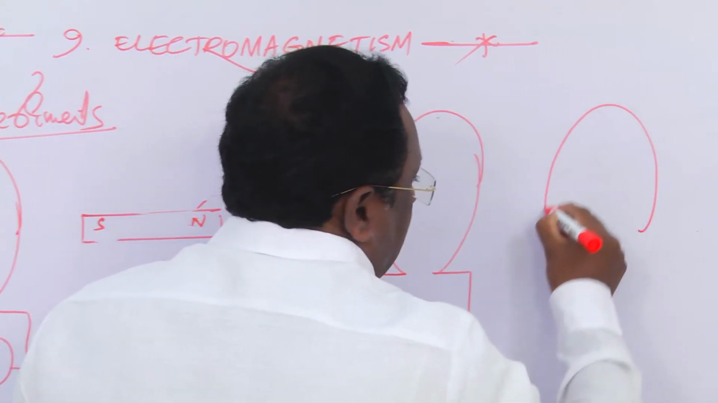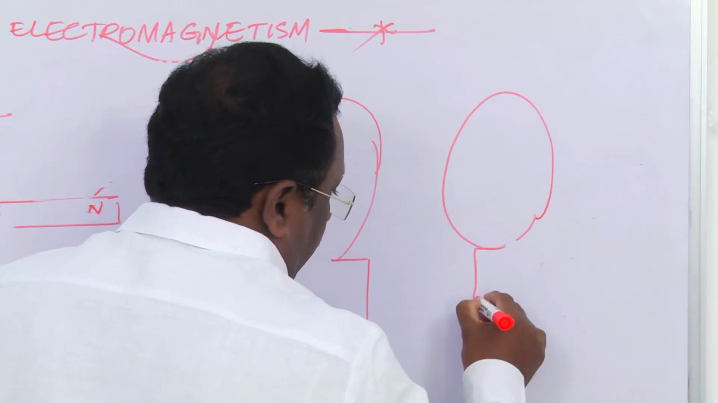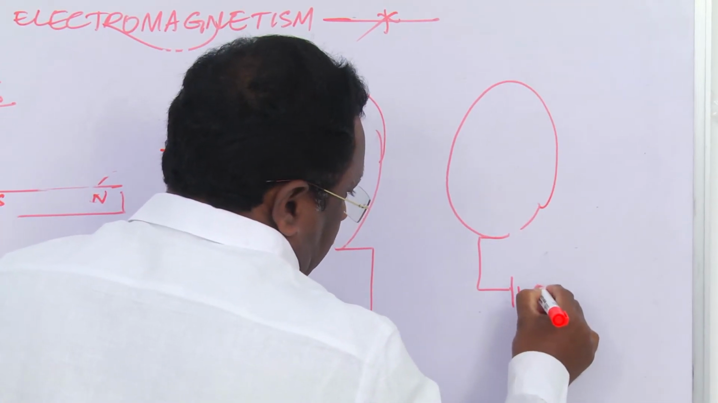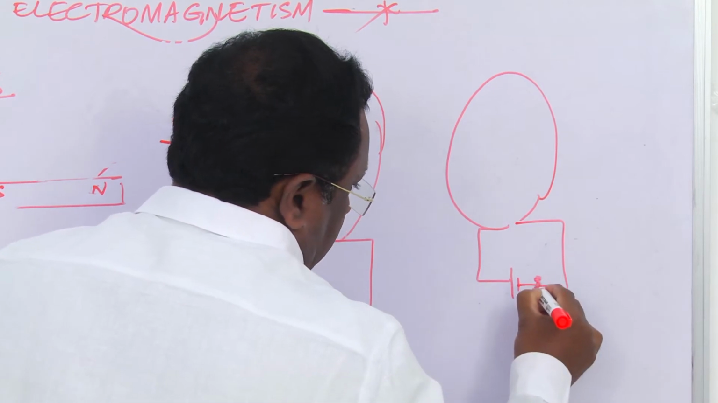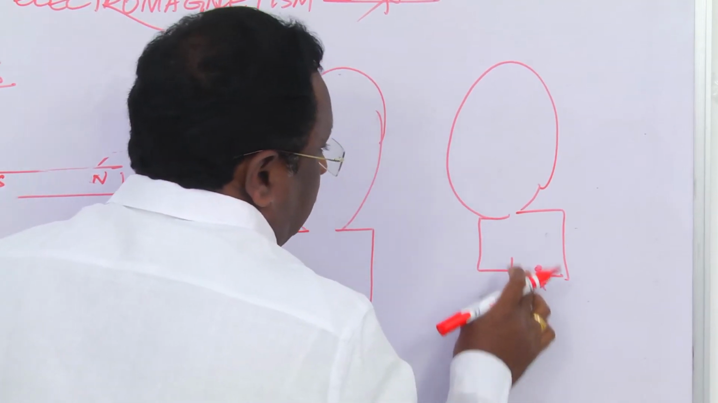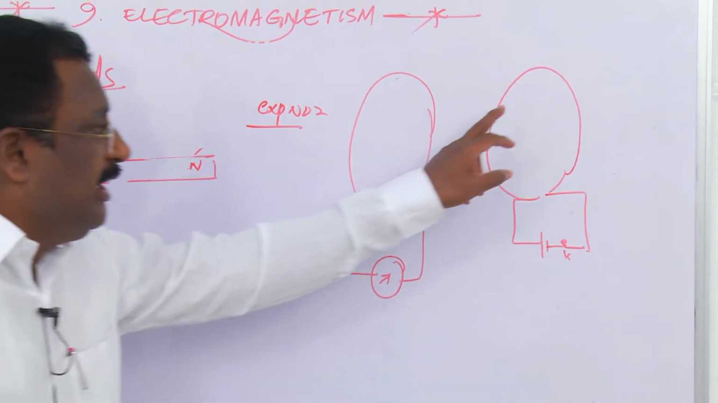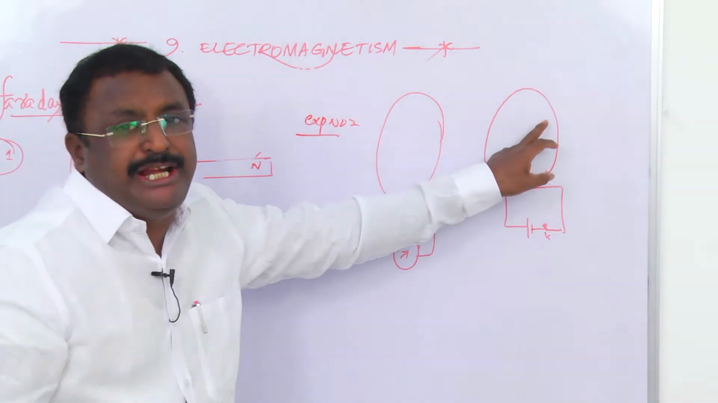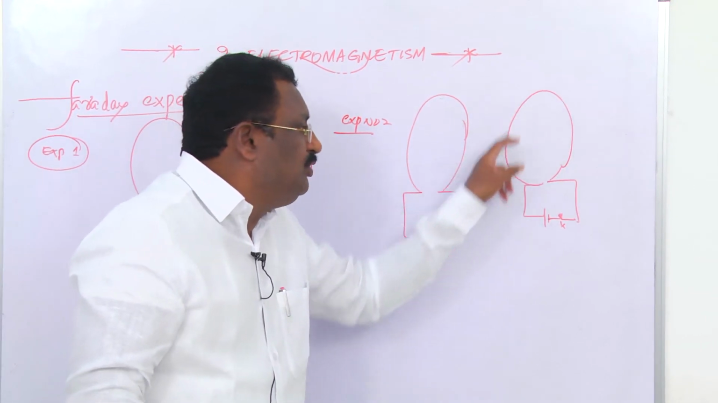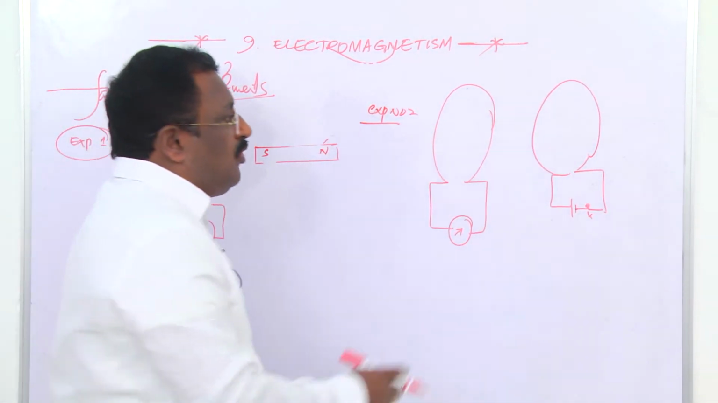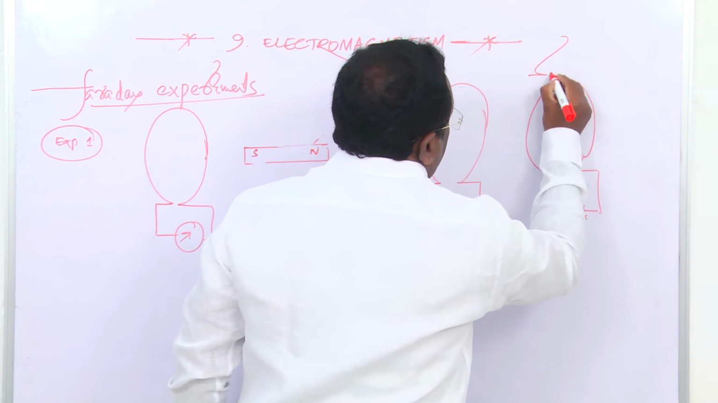He has taken another coil which is connected to a battery. When this tap key is pressed, the current is flowing in the coil, and this steady current also creates a steady magnetic field around this coil. So this is called the steady current coil.